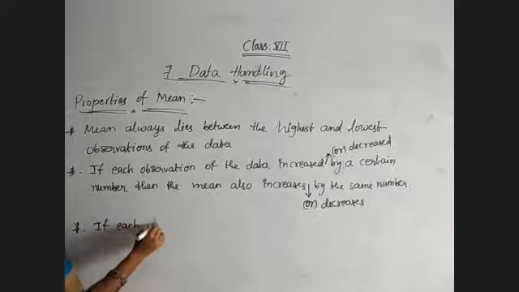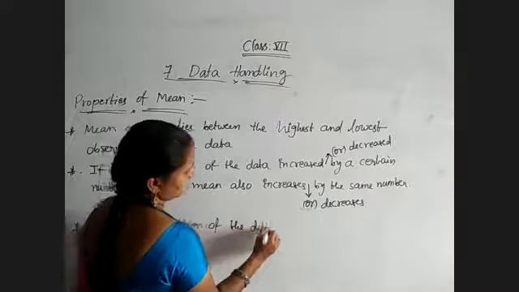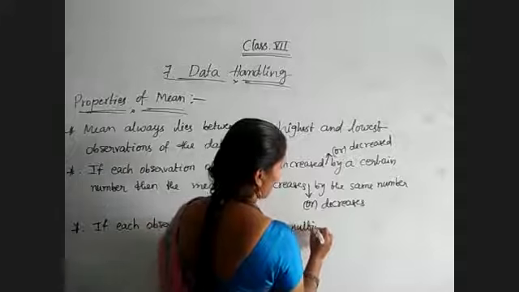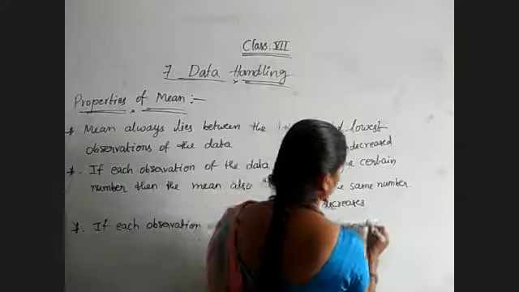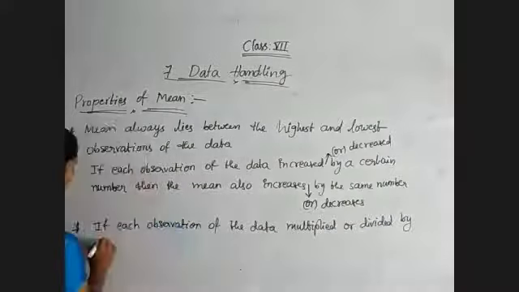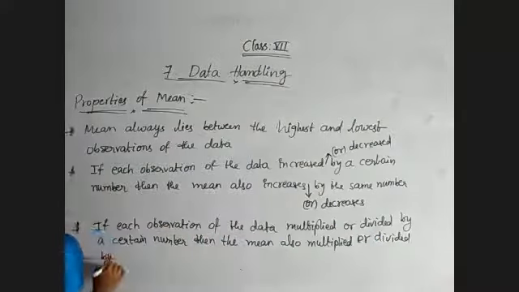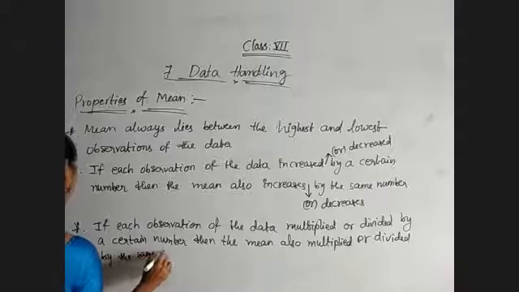If each observation of the data is multiplied or divided by a certain number, then the mean is also multiplied or divided by the same number. That's all.